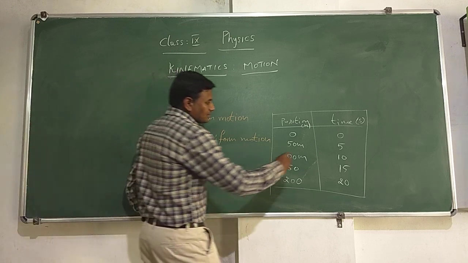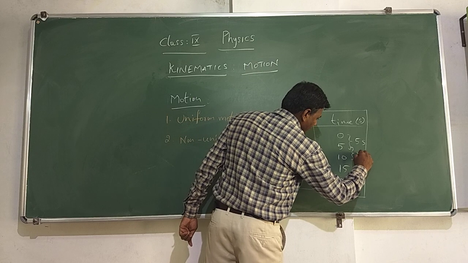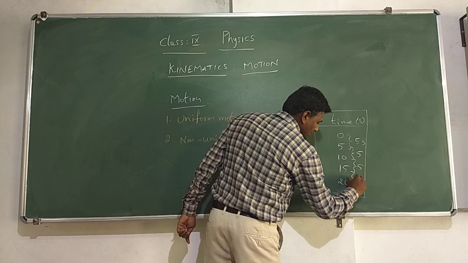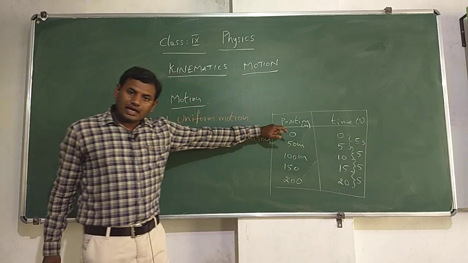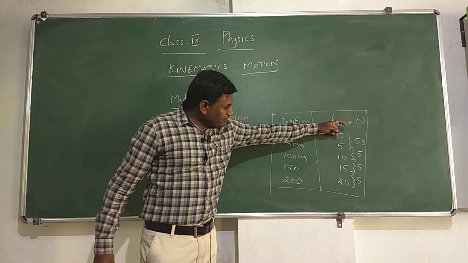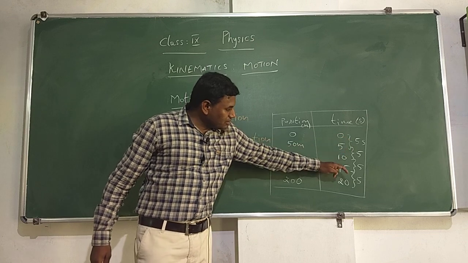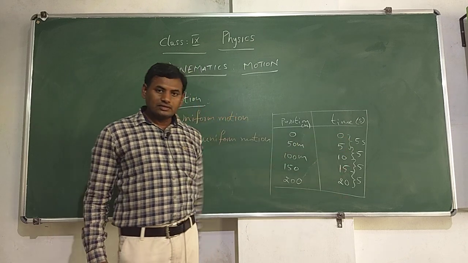The time difference here is 5 seconds, here 5, this is also 5, this is also 5, and the time difference is uniform here. That means the difference between these two is 5, and the difference between these two time periods is also 5, and these two 5, 5. So, the time difference is uniform.